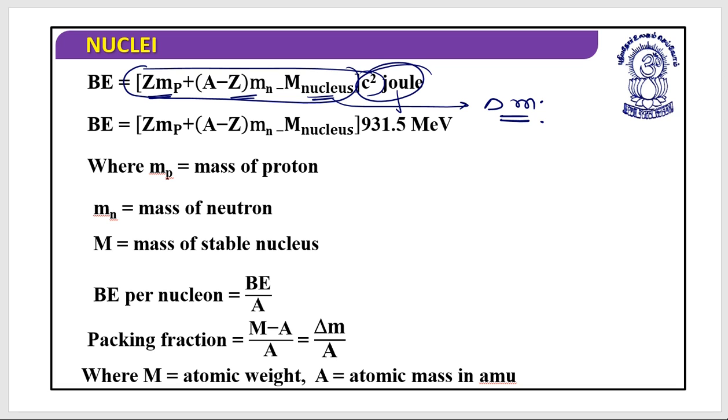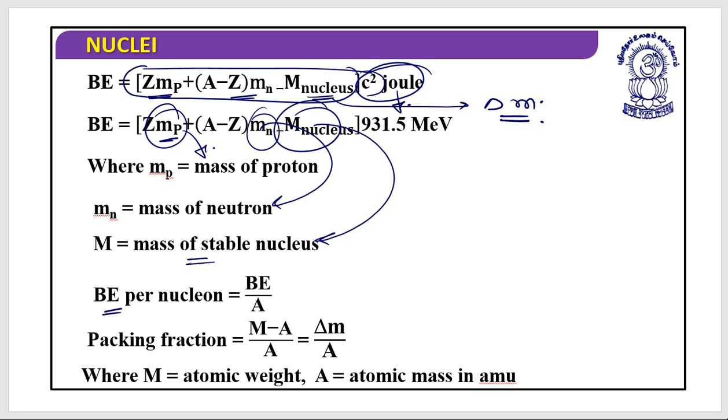This c square could be replaced by 931.5 MeV, where mp is the mass of the proton, mn is the mass of the neutron, and m is the mass of the stable nuclei. If someone asks me what is the binding energy per nucleon, then I can have the relation: binding energy divided by total atomic mass.